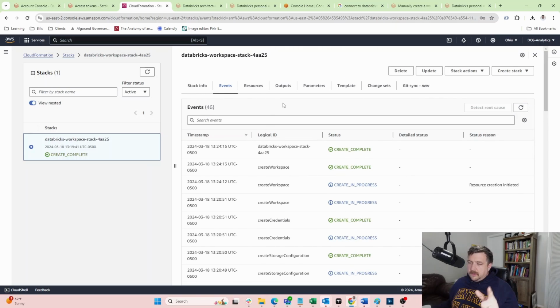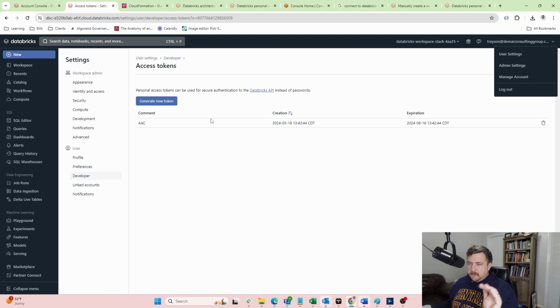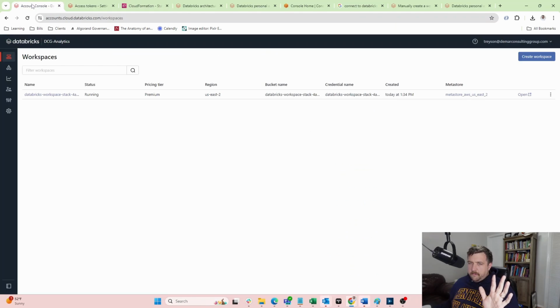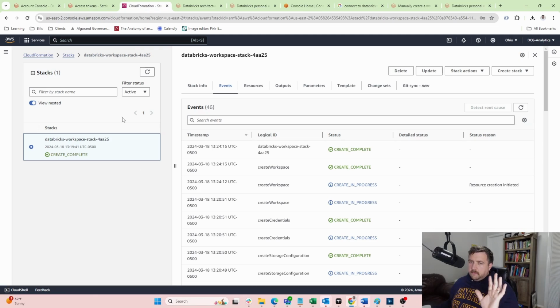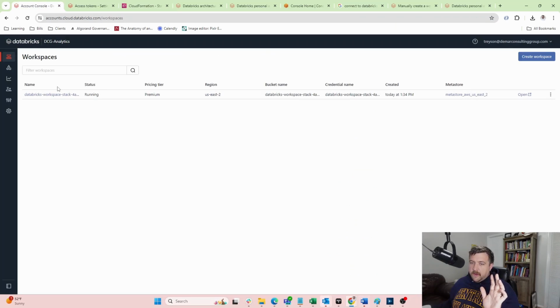This took me a second because it would do a step and I wouldn't know what was happening, and it would just be spinning over here in the console. So give it about 20 minutes, and sometimes between the two platforms you need to refresh the page. I was worried that it didn't launch because I was just clicking around on here, and then once I refreshed it, it showed up. So if you're going to do that, be patient.